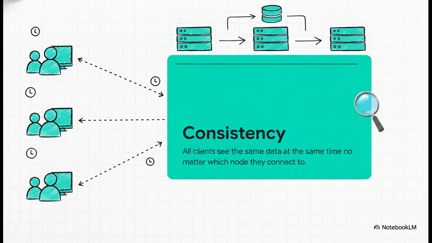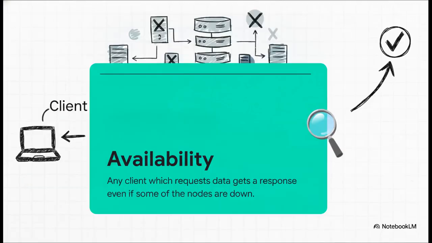First up is consistency. This simply means that every single client sees the exact same data at the exact same time, no matter which specific server node they happen to connect to. It's basically your baseline requirement for absolute accuracy. Next is availability. This means that any client requesting data is going to get a response, even if some of the nodes in the background have totally crashed or gone offline. Basically, the system always answers.